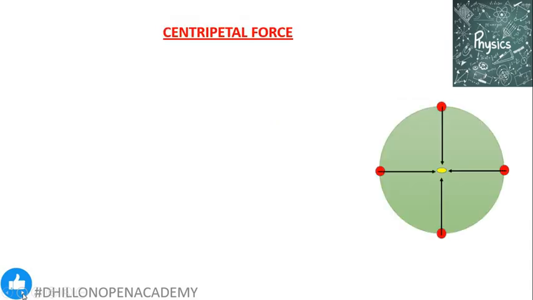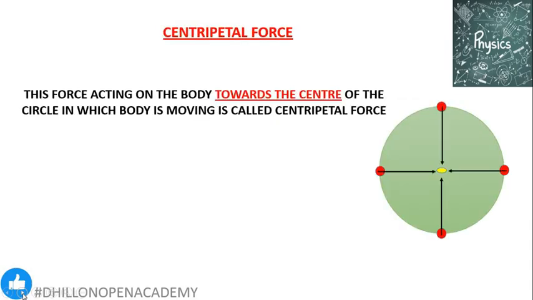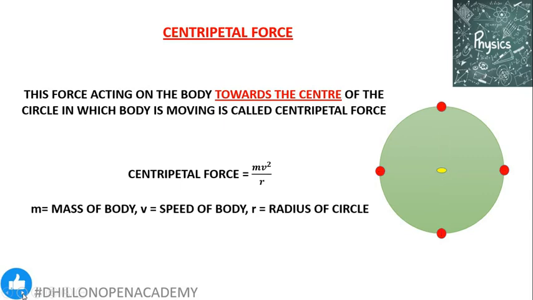So, centripetal force, we can define it as the force acting onto the body, acting towards the center of the circle in which the body is moving. And in its formula, F is equal to mv square over r, where m is the mass of the body rotating in the circle, v is its speed, and r is the radius of the circle. Because force is inversely proportional to radius, the smaller the radius of the circular path, the faster it is going to rotate inside the circle.